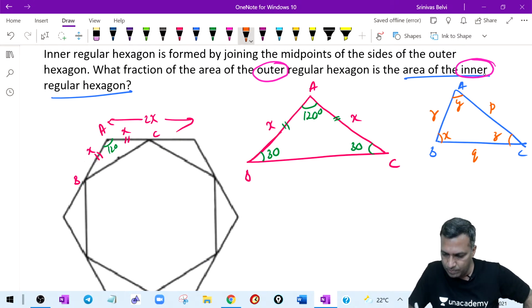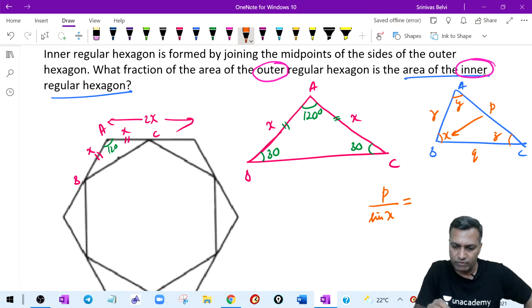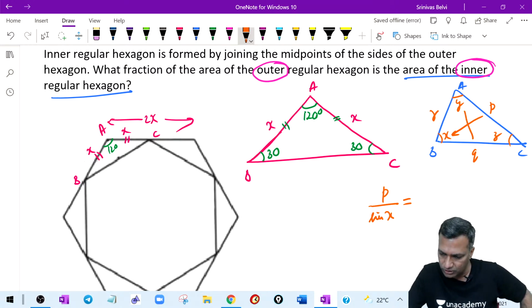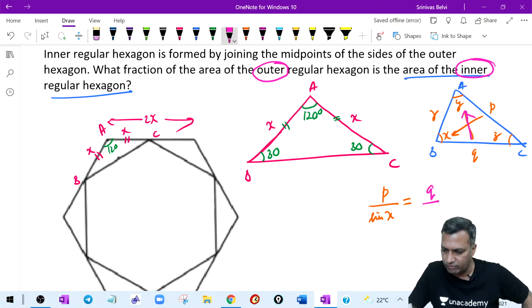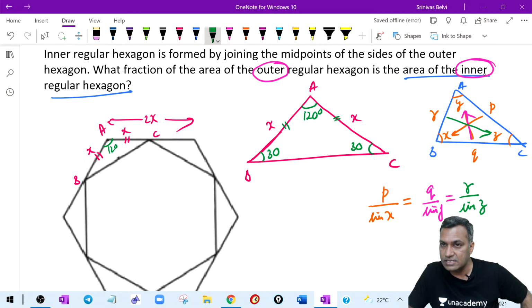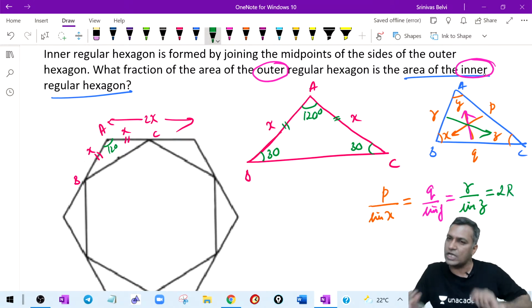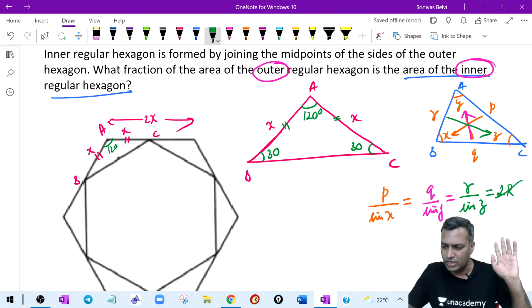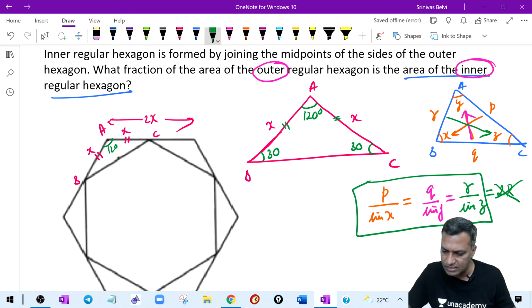Sine rule says that P divided by sine of the angle opposite to it will also be equal to Q divided by sine Y, the angle opposite that side, which will also be equal to R divided by sine Z, the angle opposite that side. All of this will be equal to 2 times the circumradius of the triangle. I don't need this, at least if I understand this is the sine rule.